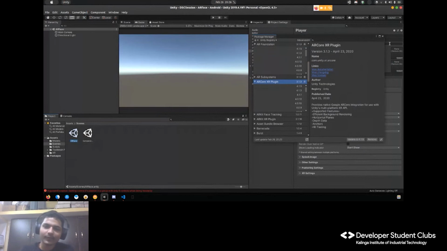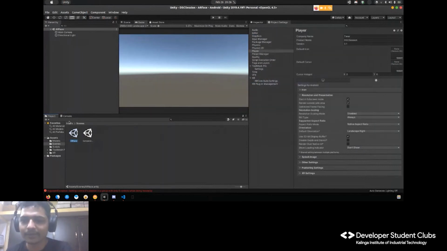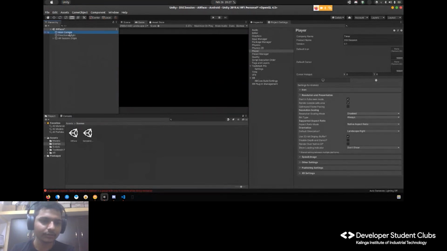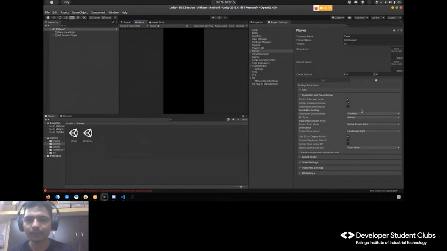Okay. Cool. And our XR plugin is here now. Now what I will do is add an XR session origin. Cool. I don't want to use the main camera now, and my device should be 6:1, and I don't want it to be landscape, I want it to be portrait. So what does this AR session origin contain? It contains my AR camera.